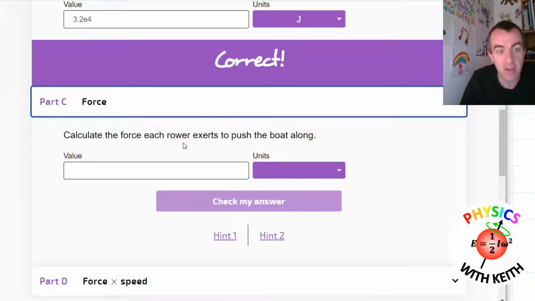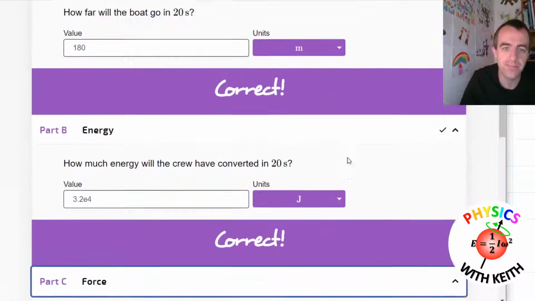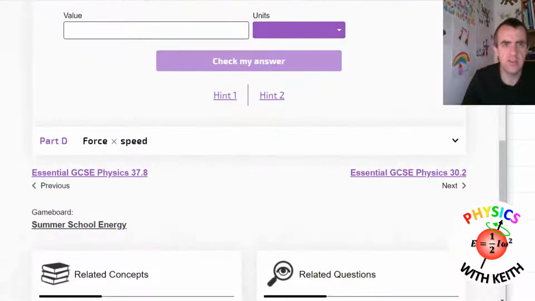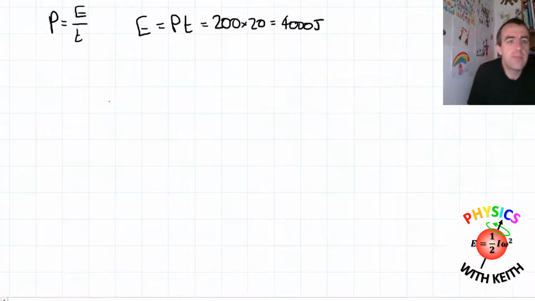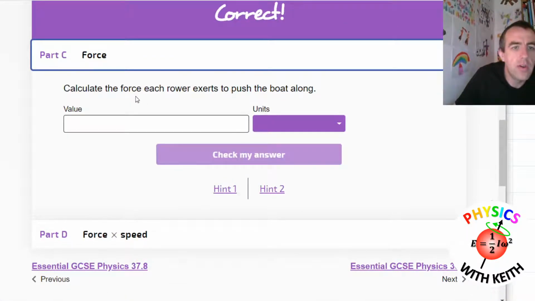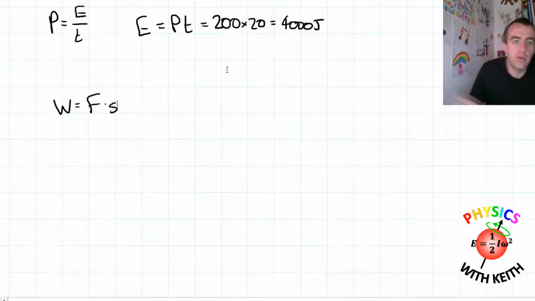Calculate the force each rower this time exerts to push the boat along. So what do we know? We know that force multiplied by displacement gives the work done. And we know the work done for each of the rowers, because that was our 200 multiplied by 20, our 4,000 joules. So let's write it down. Work done is force multiplied by displacement. Remember, s is displacement. What is it we want to know? The force each rower exerts to push the boat along.